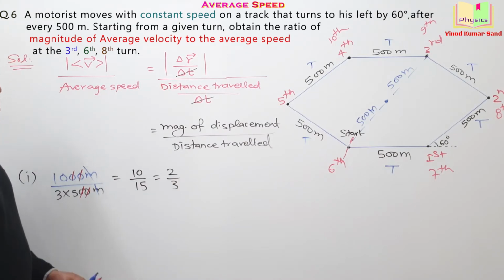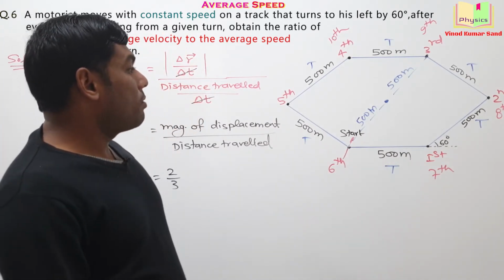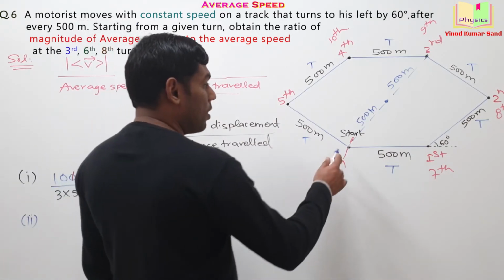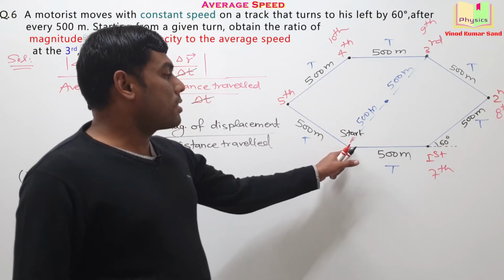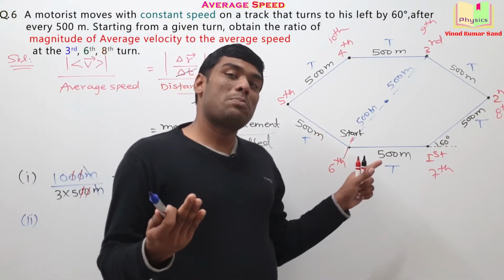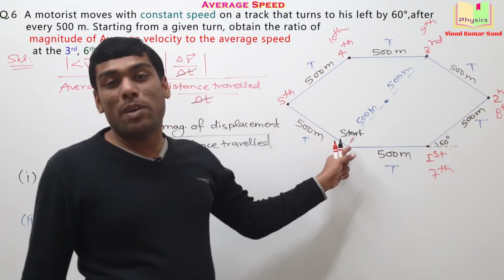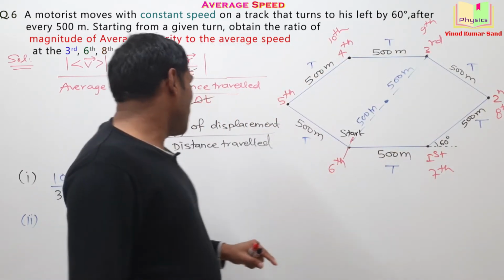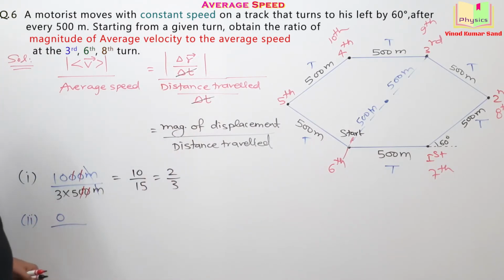Now the next part, the second one, we need to compute the things at the 6th turn. So in the diagram, where is the 6th turn? Here only, the moment we start the observation. For the 6th turn, how much is the displacement? We start the observation here and the particle reaches back here. The displacement is 0. So the magnitude of displacement will be 0 only.